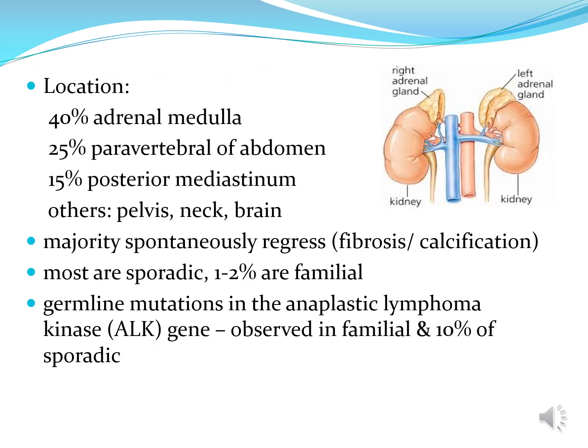So 40% of neuroblastoma are found in the adrenal medulla, 25% are in the paravertebral portion of your abdomen, and 15% is in the posterior mediastinum. Other sites would include pelvis, neck, and brain. But as I have said, majority of these tumors spontaneously regress, and it may lead to fibrosis and calcification. And this spontaneous regression does not happen in adults, so it is only seen in children tumors.